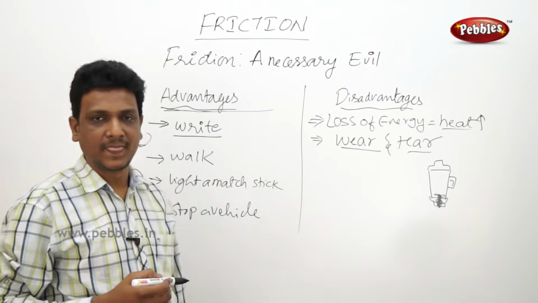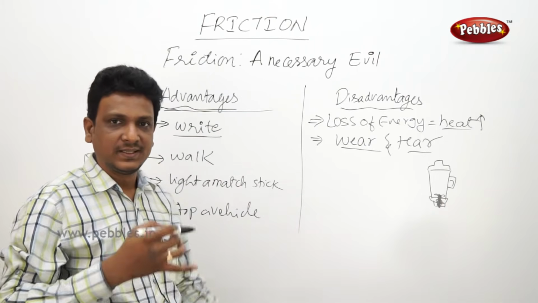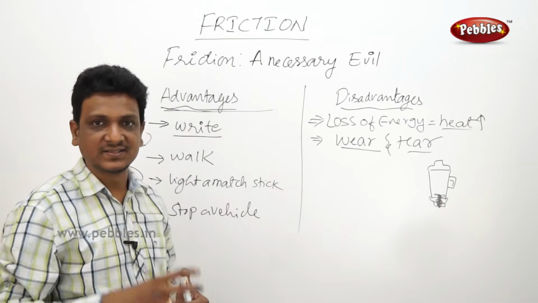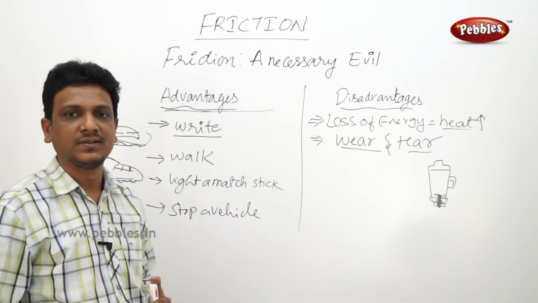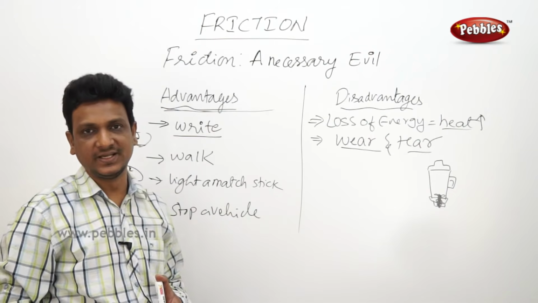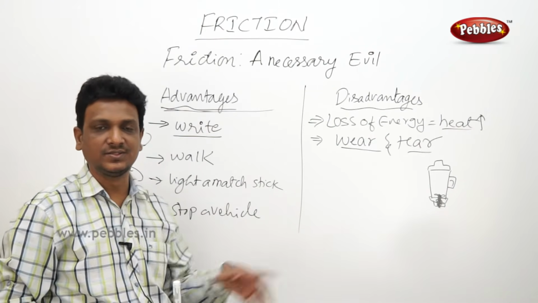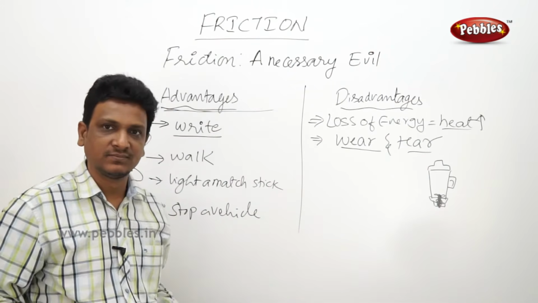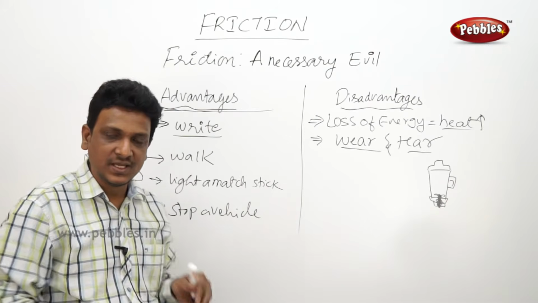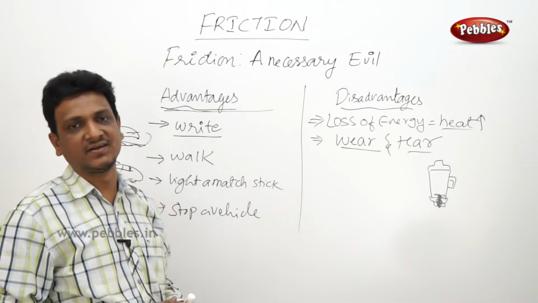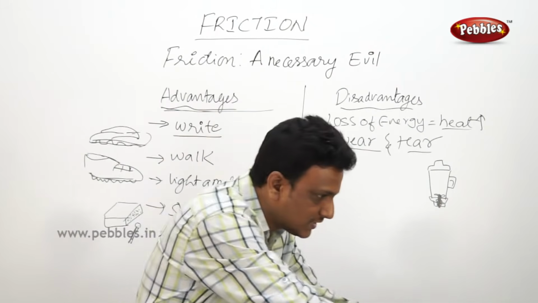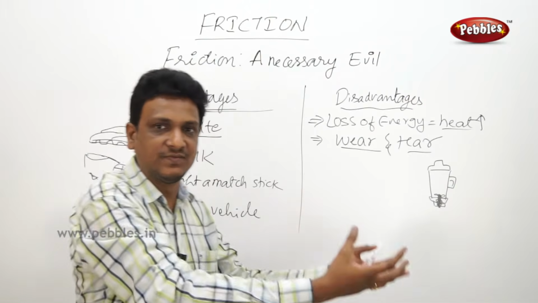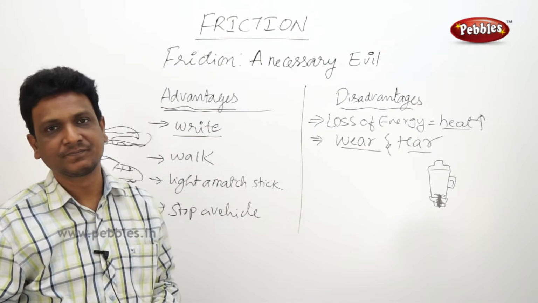So this is happening. Because of the friction, the energy that is spent, the force that is used to do a task, some of the energy is generated or produced in the form of heat. So that is the wastage. It is caused because of the friction. Right? So you are dragging some object on the floor. When you are dragging, when the two surfaces are in contact, some heat is generated. So whatever force you are using, the force is not only used to move the object, some of the energy is wasted because of the friction.